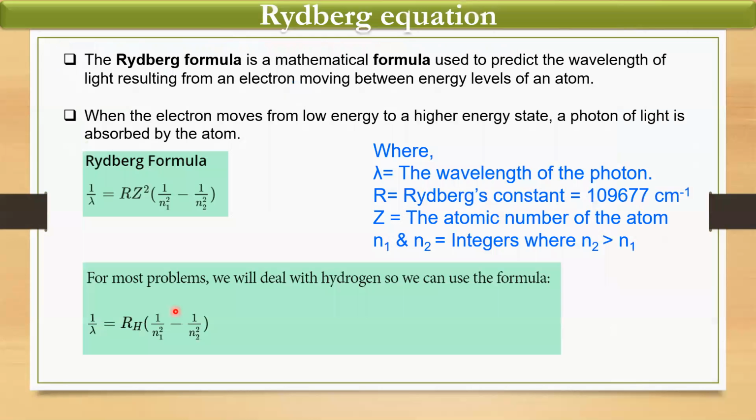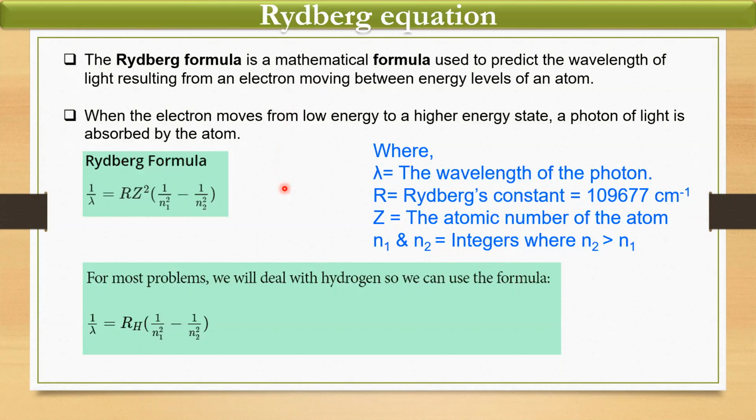Okay, next comes the Rydberg equation. Now, what is the Rydberg equation? It is the mathematical formula which is used to predict the wavelength of light resulting from an electron moving from one energy level of an atom to another.